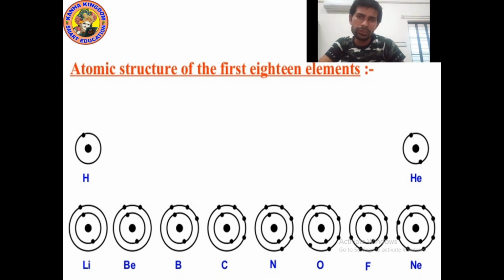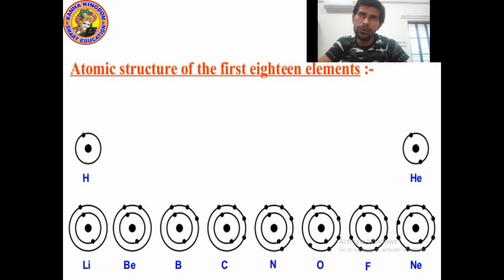So how many electrons can we fill in the first orbit K? We can fill maximum 2, but not more than 2. And in the remaining shells we can fill maximum 8, but not more than 8.